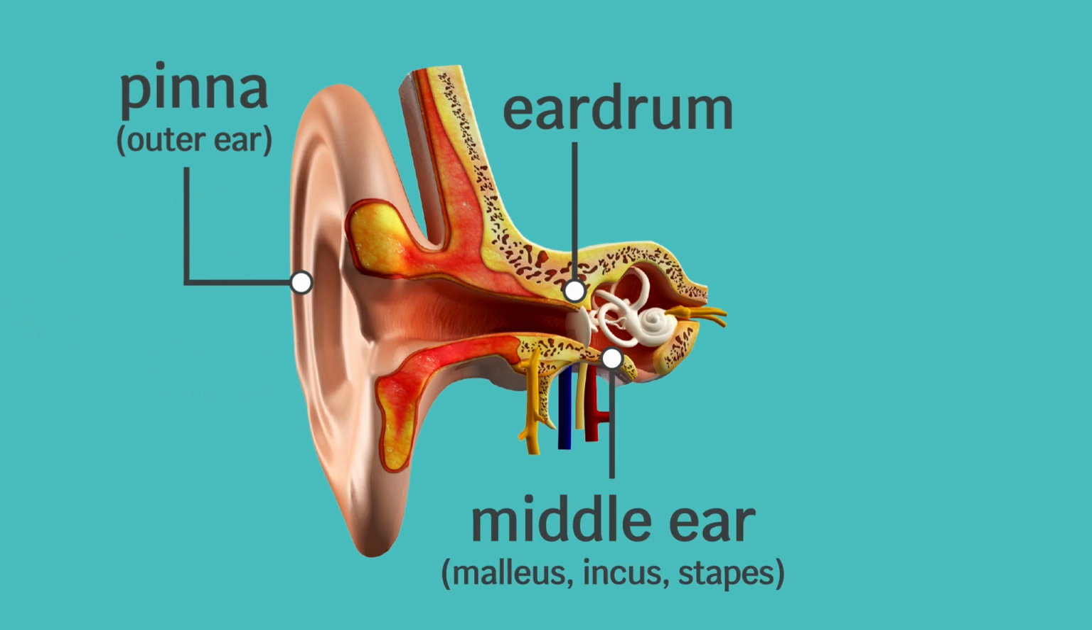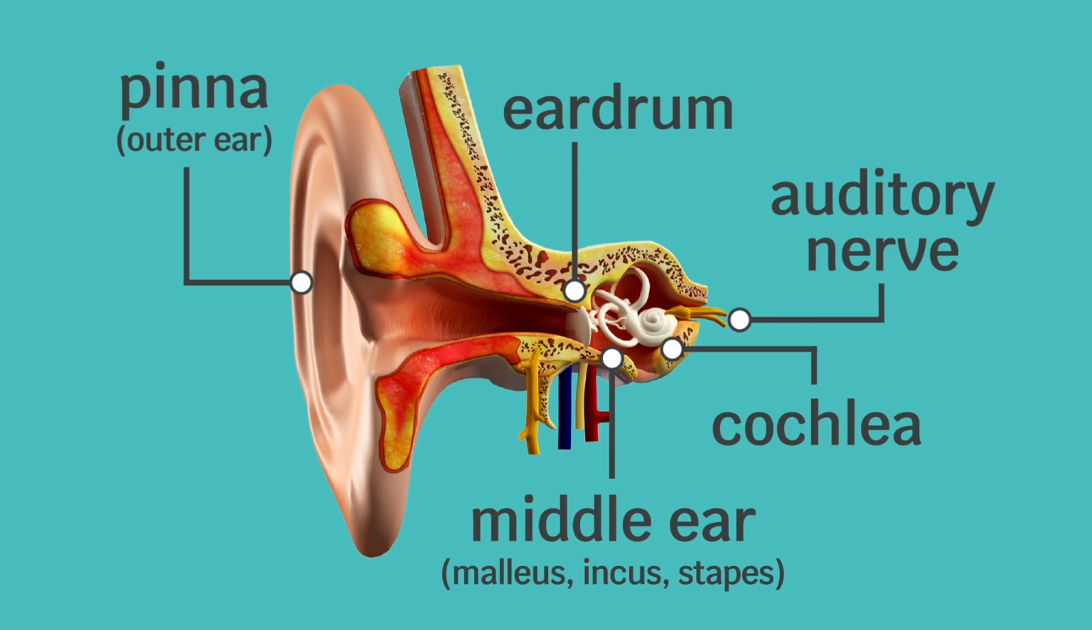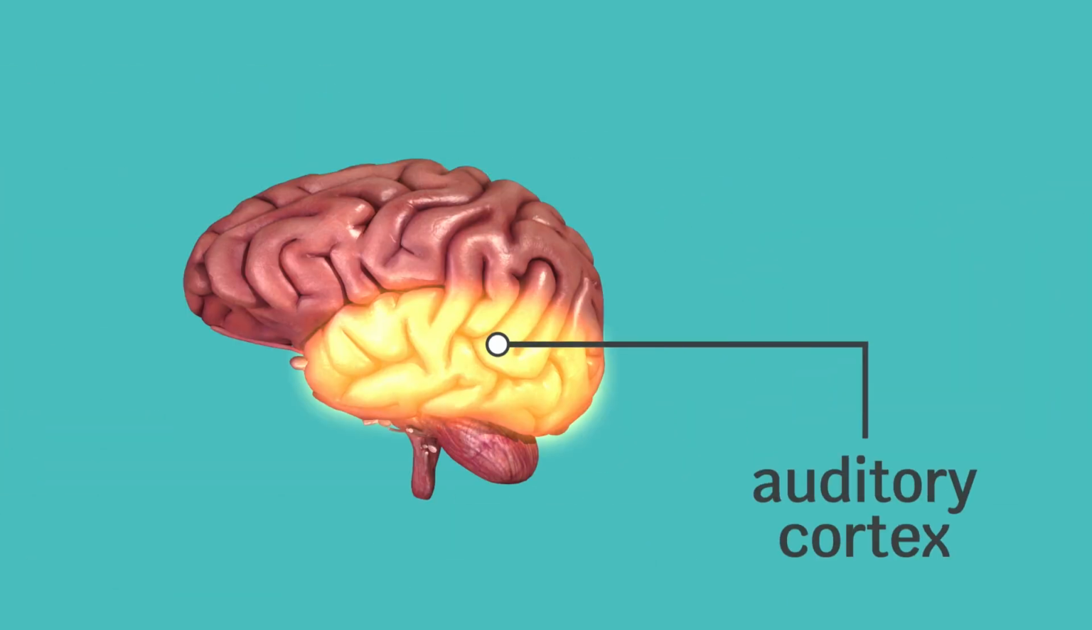and stapes. The membrane around the stapes creates waves in the fluid in the cochlea in the inner ear. The movement stimulates tiny hair cells that detect the pitch and amplitude of sound and turns them into nerve impulses which travel to the auditory cortex of your brain's temporal lobe.